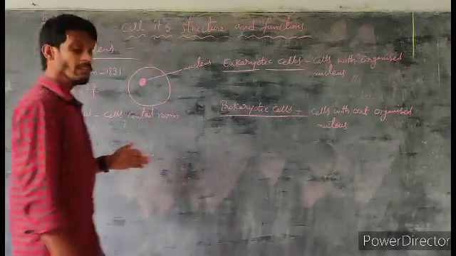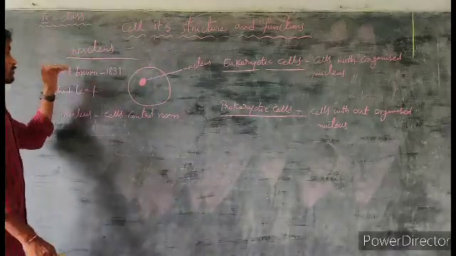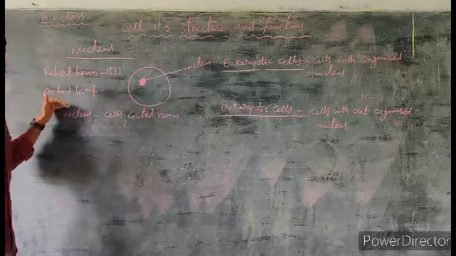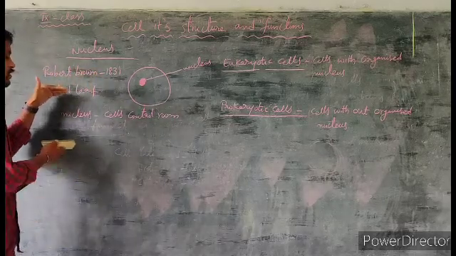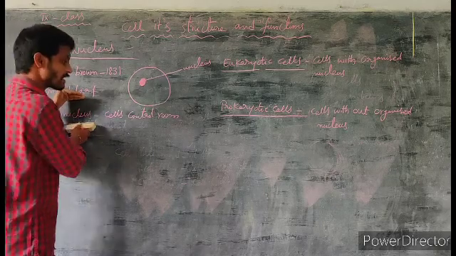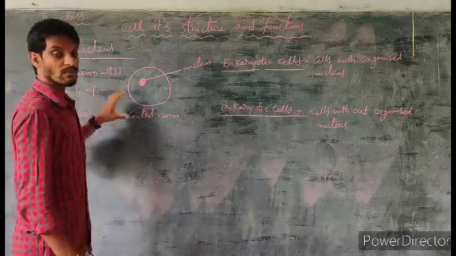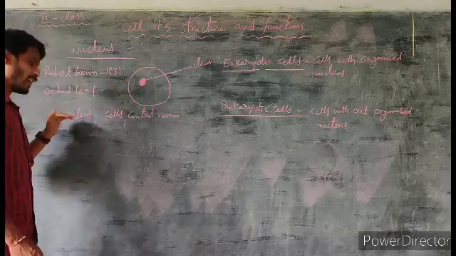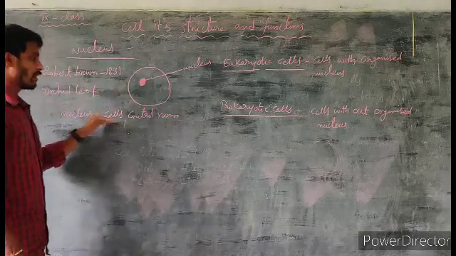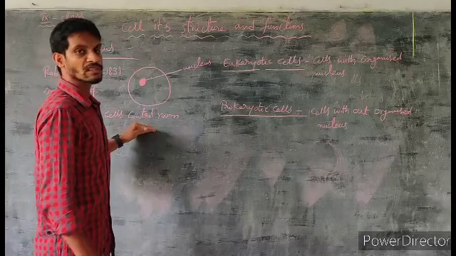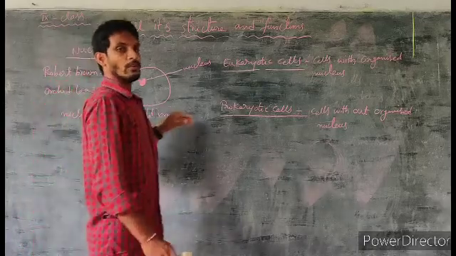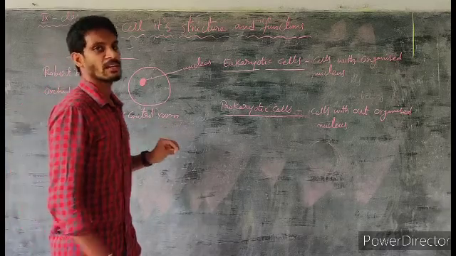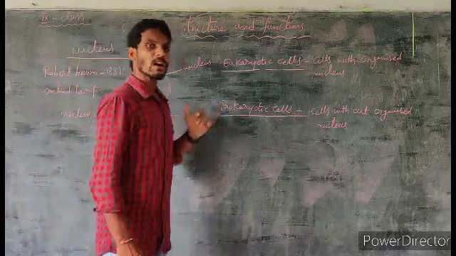Again, who discovered the nucleus? The nucleus was discovered by Robert Brown in 1831 in an orchid leaf. What is the nucleus called? The nucleus is called the cell's control room. Why is it called the cell's control room? Most of the functions of the cell are controlled by the nucleus. So it is called the cell's control room. The nucleus is not present in all the cells. In some cells the nucleus is present, in some cells the nucleus is absent.